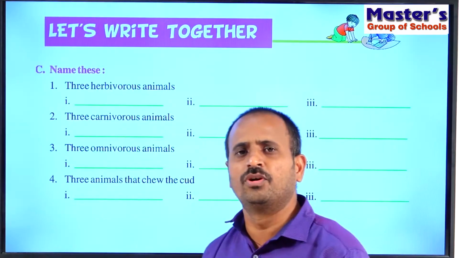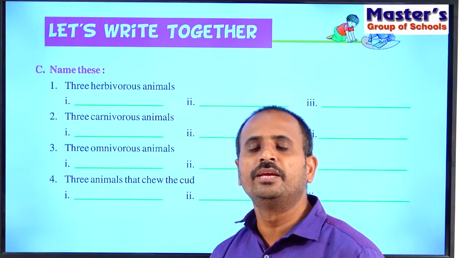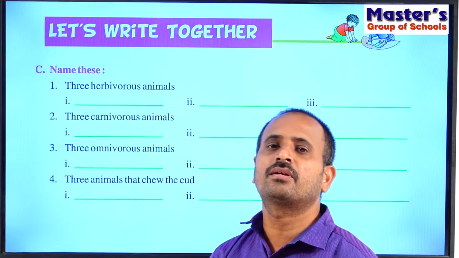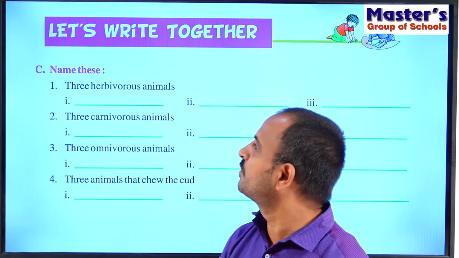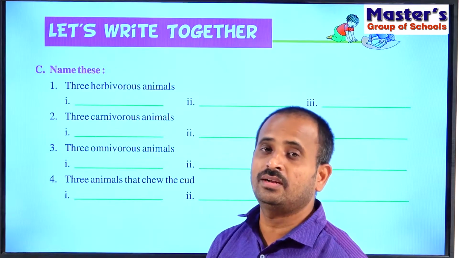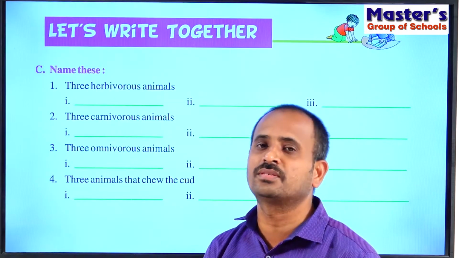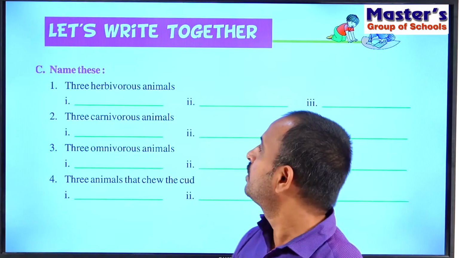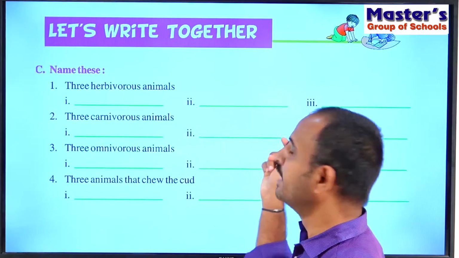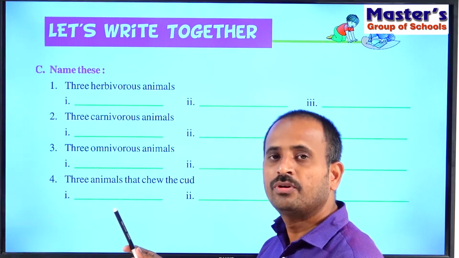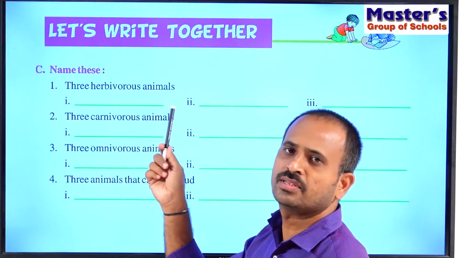So what are the herbivorous animals? Those animals which eat only plants and grass are called herbivorous animals. Can you give me examples for the herbivorous animals? There are different types of herbivorous animals around us. We can observe buffaloes, cows, deer, sheep, goat, etc. All these are examples for herbivorous animals.